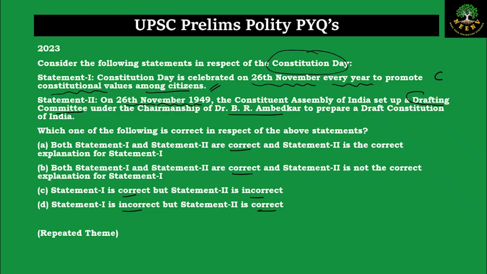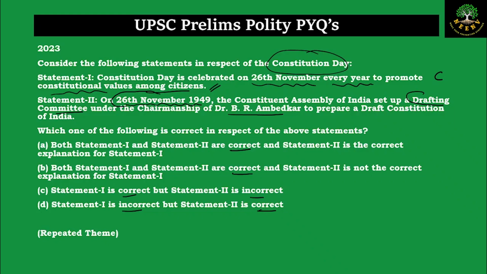On 26 November 1949, the Constituent Assembly set up a drafting committee under the chairmanship of Dr. Ambedkar. So here the statement says that on 26 November 1949 we set up the drafting committee. This is wrong because on this date the Constitution was adopted. We didn't set up the drafting committee. Now think with logic.